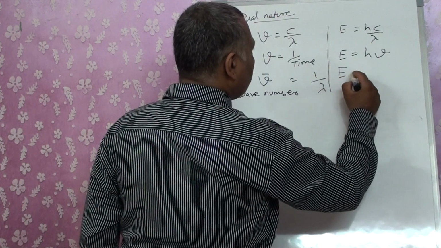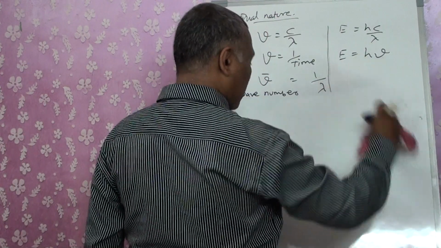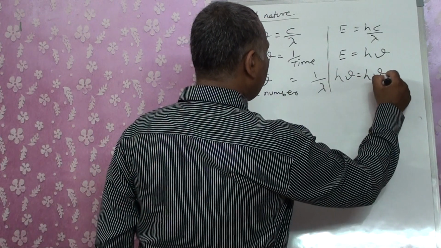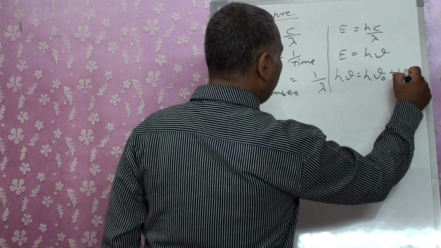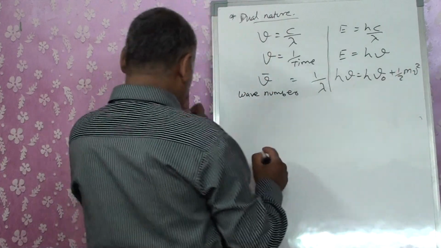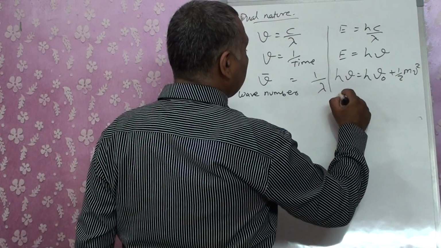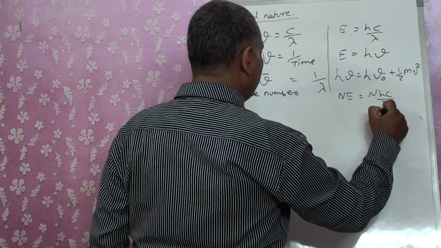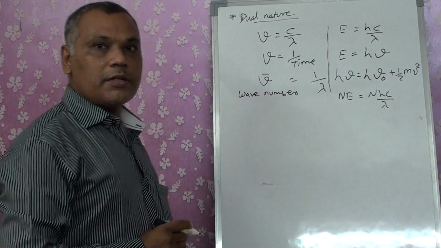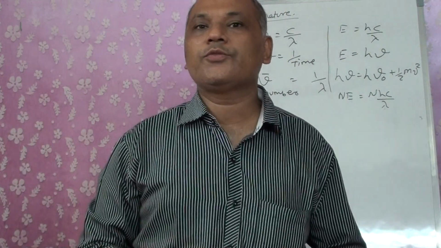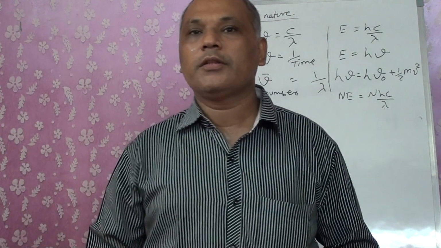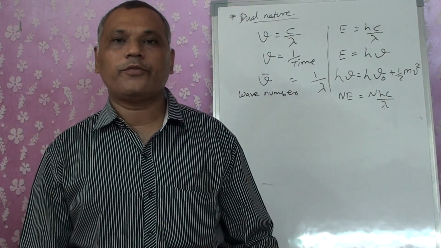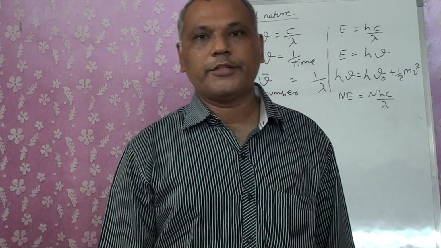Another is h nu is equal to h nu naught plus half mv square, and Ne is equal to Nhc by lambda. So these are the formulas. On the basis of these formulas we will do the numericals in our next lecture. Within a fraction of time we'll start with our next lecture. Thank you.